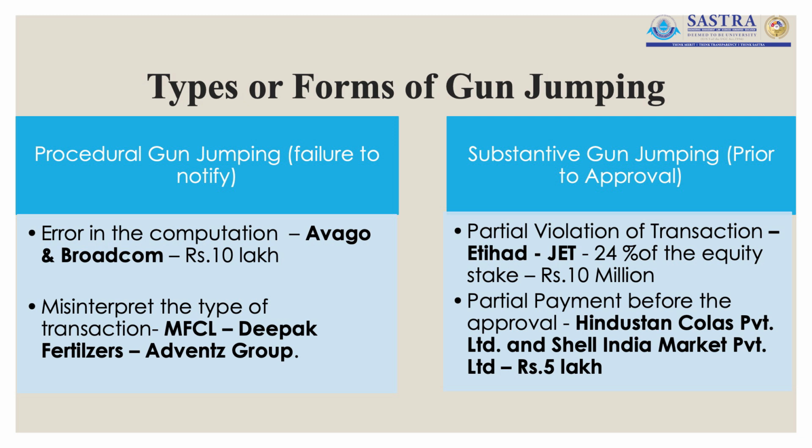So, it is a rule for which they have to get permission from the Competition Commission of India. So, both Deepak Fertilizers and Advance Group went for seeking approval from the Competition Commission of India to go ahead with the mandatory open offer as it results in takeover of MFCL.